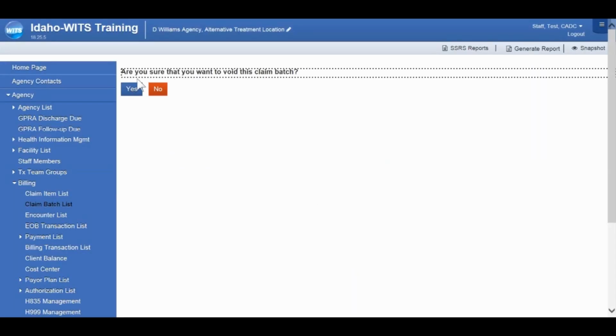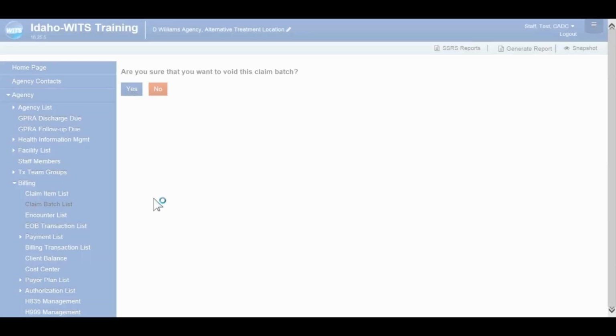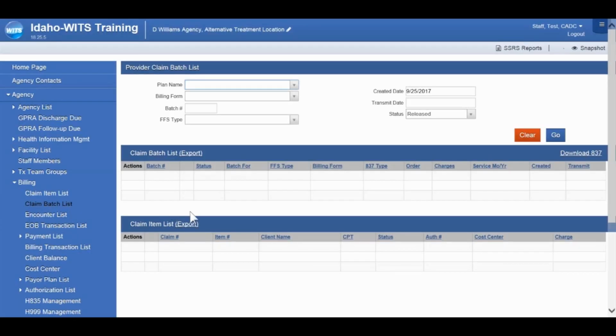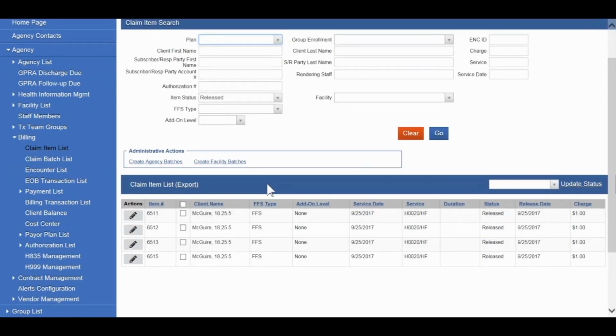So if we click void on this batch, we do get a confirmational message. We'll click yes on that. And that will take all of those claim items and put them back in the claim item list with a status of released. In this way, we can then take that set of 4 original encounters and batch them all together again.